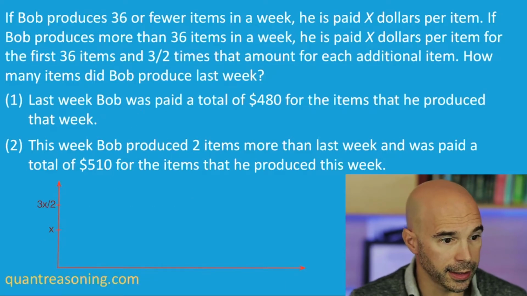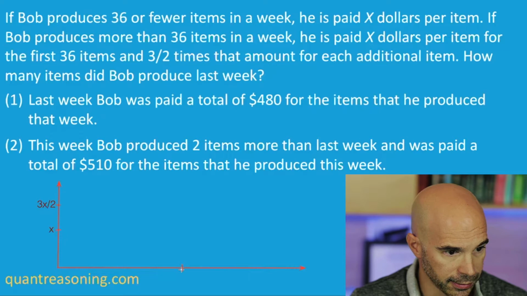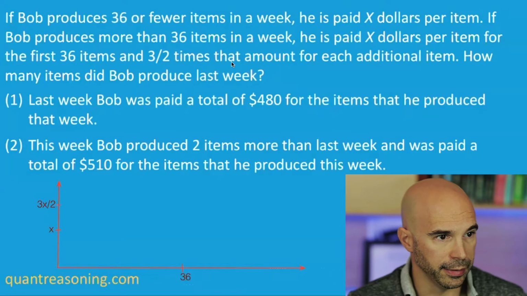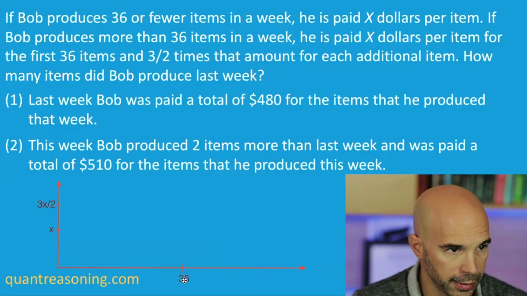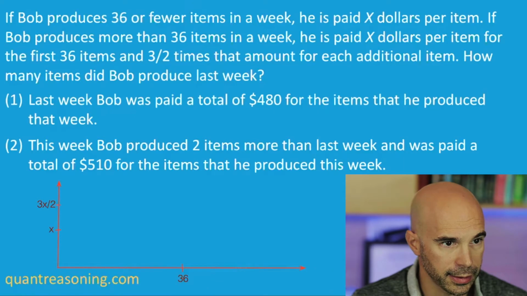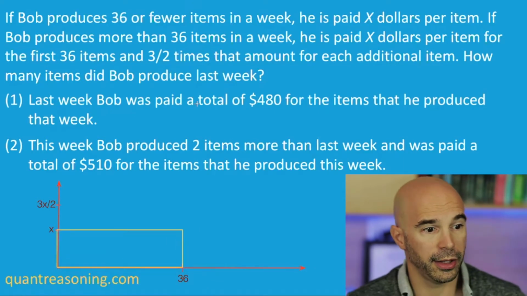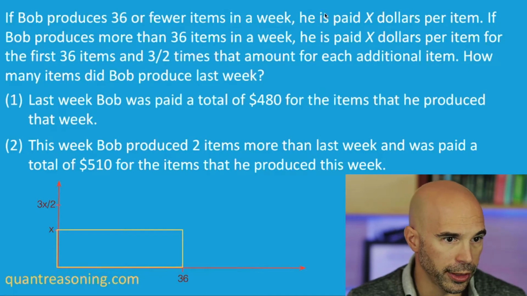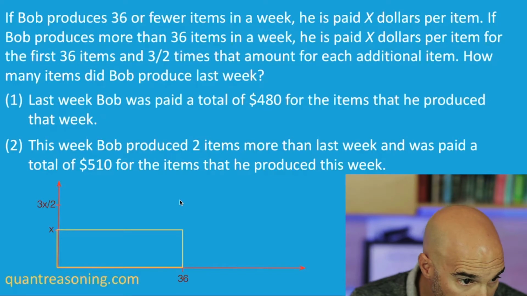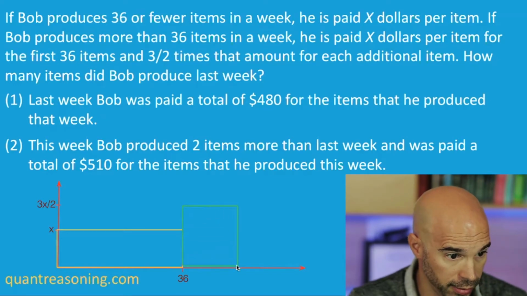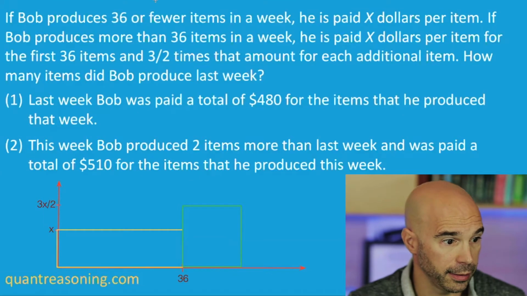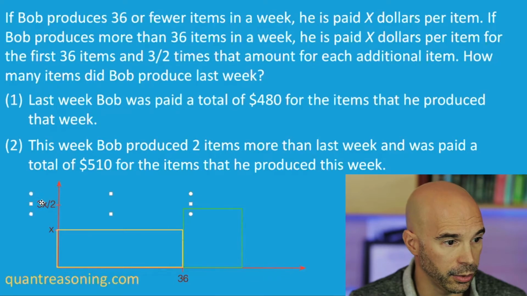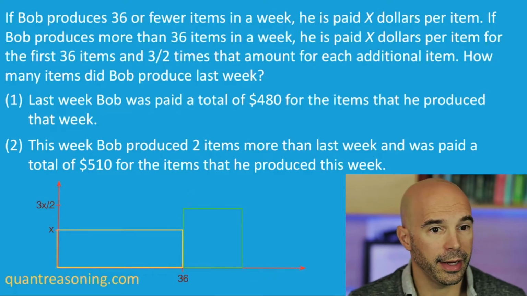Now for the first 36 items, so let's say that that is right there. That's where 36 are. If I make that many items, how much money will I get? Well, it would be this yellow rectangle. The area of the yellow rectangle, that's the amount of money I would get if I make exactly 36 items. If I make more than 36 items, then what do I get? I would get an extra of this green rectangle. So this is what I would have either on my yellow pad or in my head.